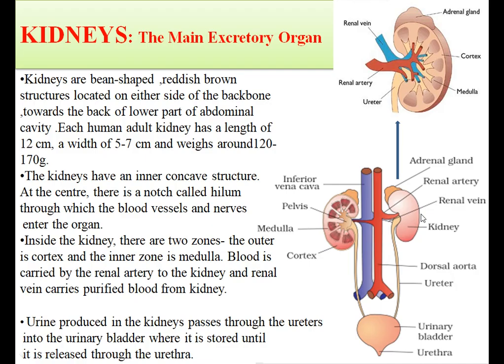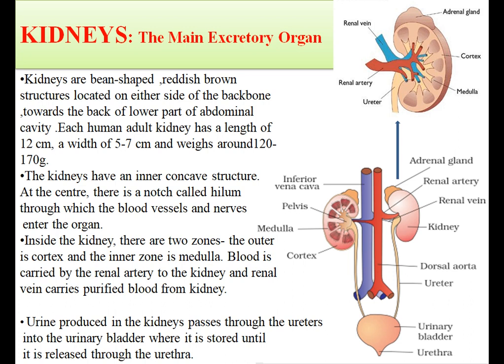Now kidneys are the main excretory organ. Kidneys are bean shaped, reddish brown structures located on either side of the backbone towards the back of the lower part of the abdominal cavity. So human beings have a pair of bean shaped reddish brown structures which lie in the lower abdomen on either side of the vertebral column. The kidney removes nitrogenous waste and excess water from the blood.